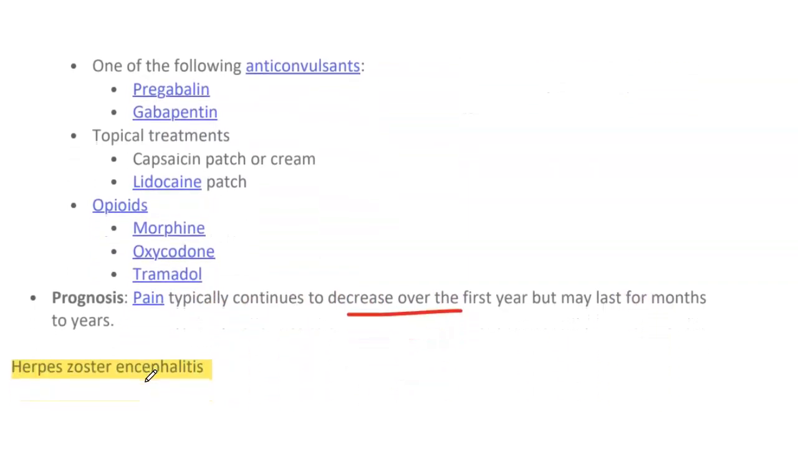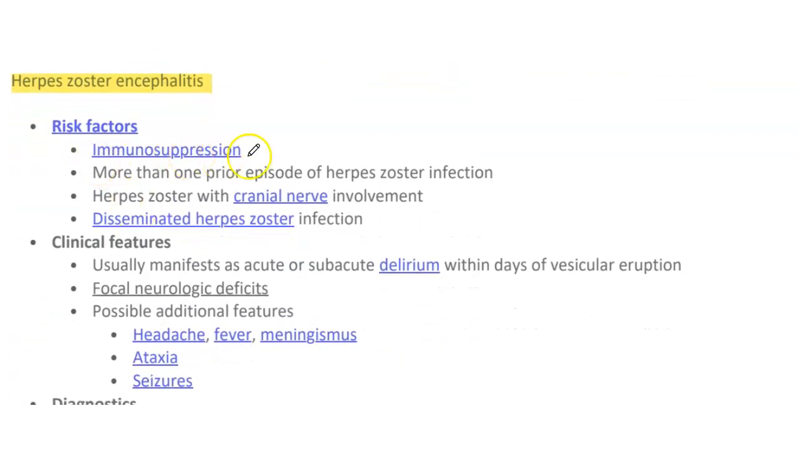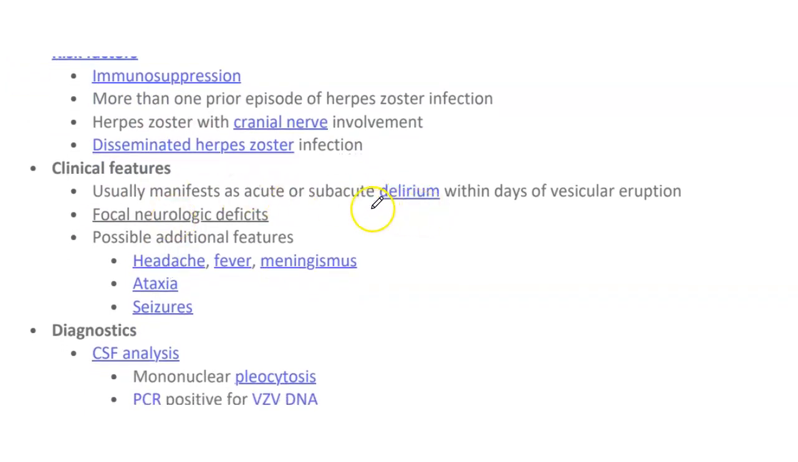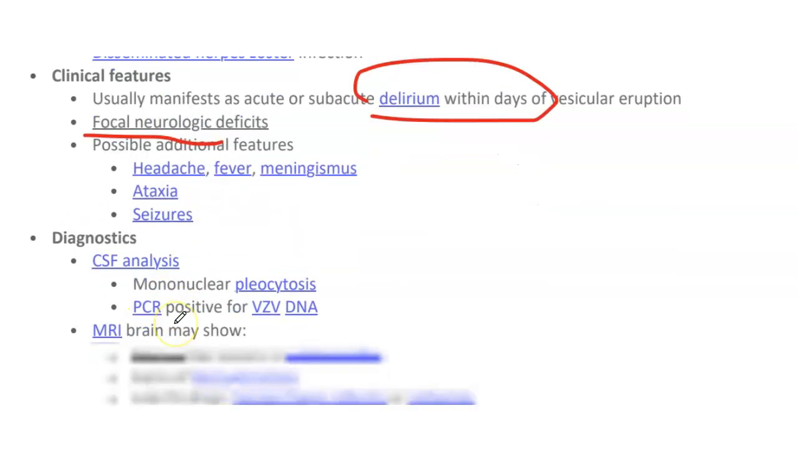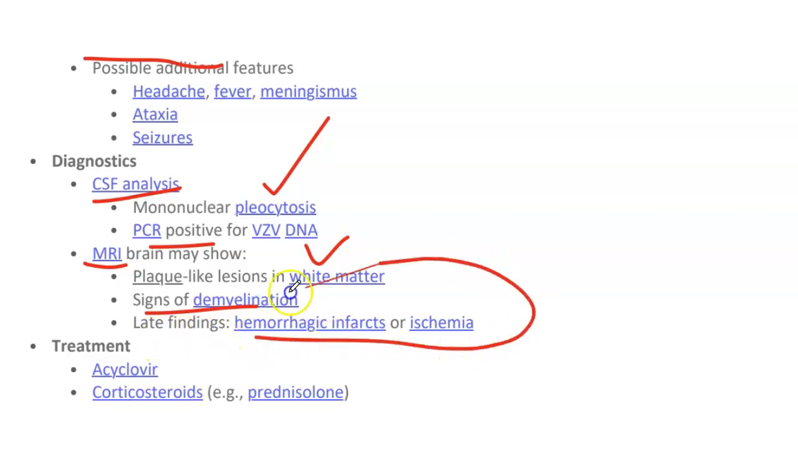So that's all about postherpetic neuralgia, and then we have herpes zoster encephalitis. Risk factors are the same: immunosuppression, more than one prior episode, herpes zoster with cranial nerve involvement, and disseminated infection. Clinical features usually manifest as acute or subacute delirium within days of vesicular eruption, focal neurologic deficit, and additional features like headache, fever, meningismus, ataxia, seizure. Diagnostics: we have CSF analysis and MRI. CSF will show pleocytosis, leukocytes will be elevated, and PCR positive for the DNA. MRI will show plaque-like lesions in the white matter, signs of demyelination, and late findings can be hemorrhagic infarct or ischemia.